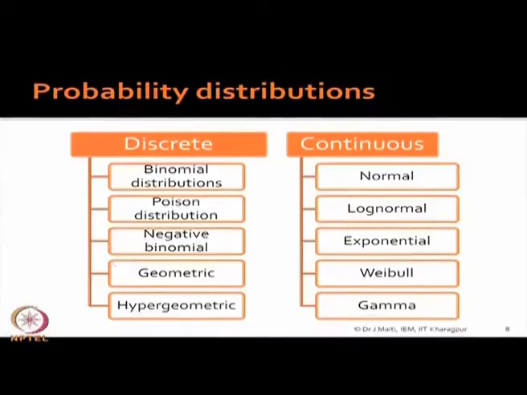Now, there are many probability distributions. We can see here that they fall under two heads, discrete and continuous. Under discrete distributions: binomial, Poisson, negative binomial, geometric, hypergeometric, and many more, a series. Similarly, under continuous: normal, log normal, exponential, Weibull, gamma, there are so many distributions. We will not discuss all the distributions, we will only discuss the normal distribution here,